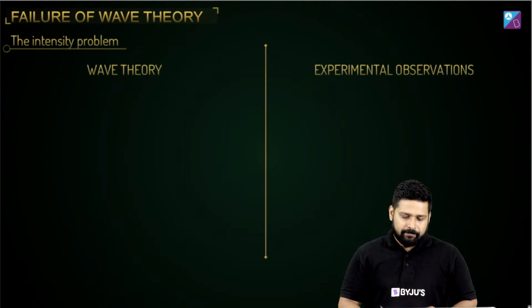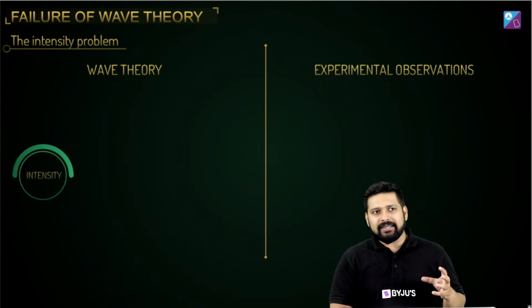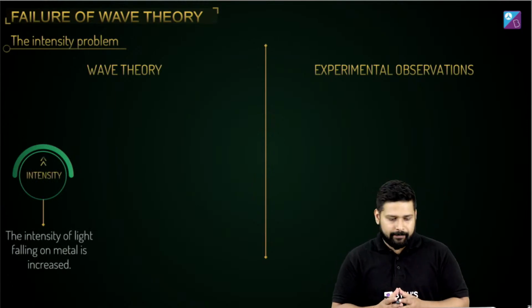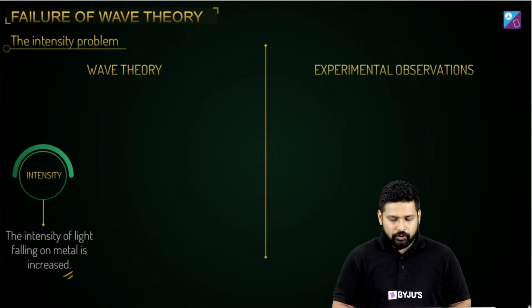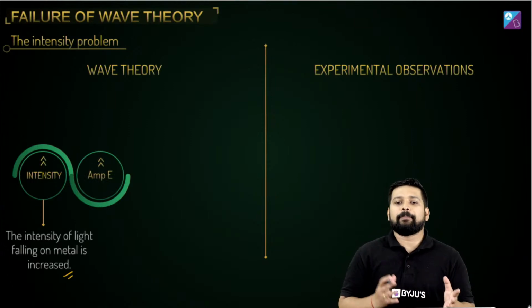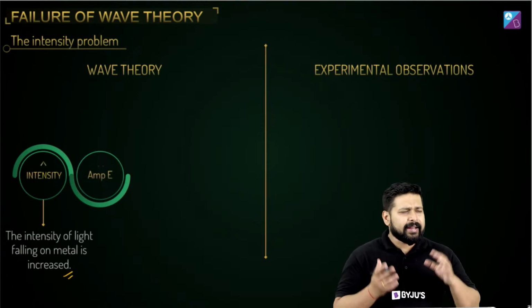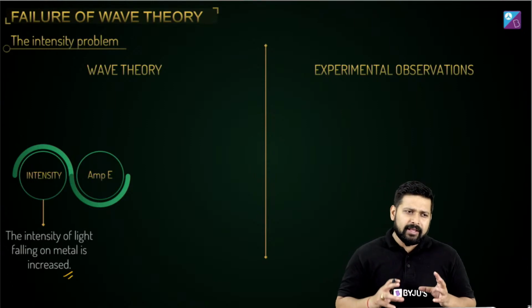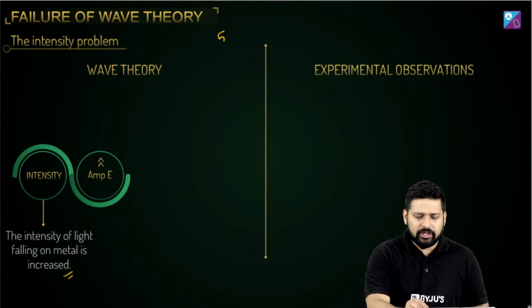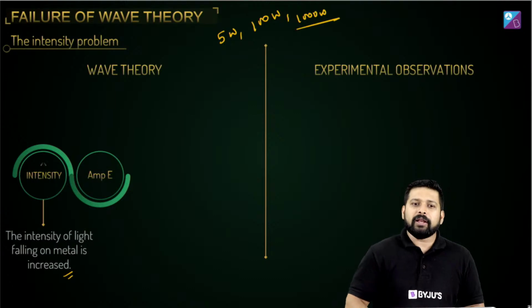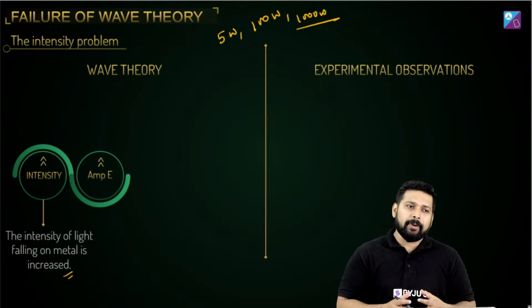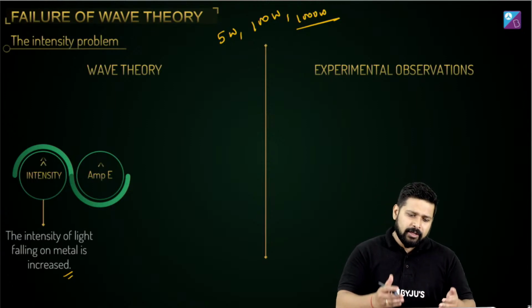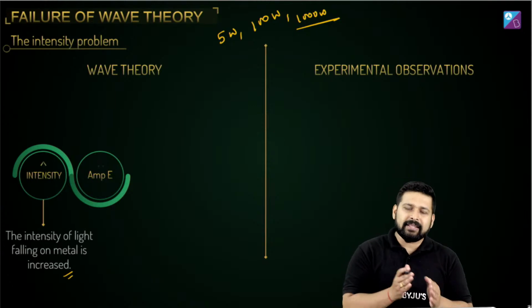According to the wave theory, intensity is proportional to the square of the amplitude. So if the intensity of the light falling on a metal is increased, the amplitude should increase, and the energy should increase. That technically meant that if I make the light more intense, for example, increasing from a 5 watt bulb to a 100 watt bulb or even a 1000 watt bulb, I should get more and more electrons. But I'm talking about a threshold frequency, where the light you're using is less than the threshold frequency.